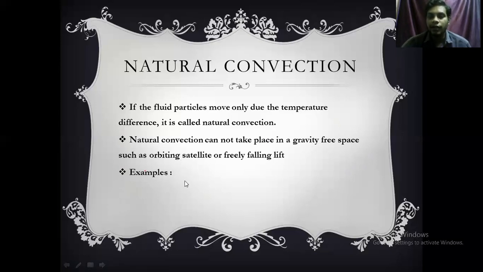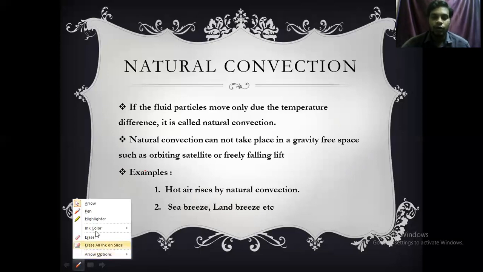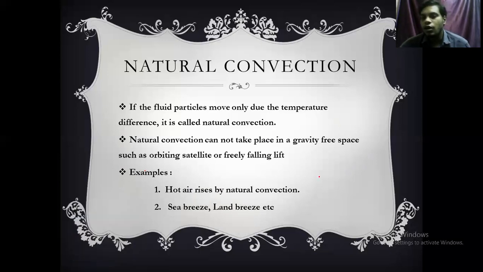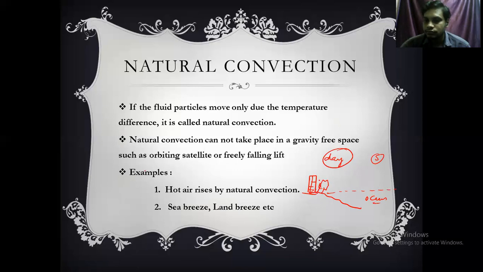Next, examples of natural convection: hot air rises by natural convection, as we just discussed. And next, sea breeze and land breeze. What do we mean by sea breeze and land breeze? During daytime, sunlight falls on all the bodies. For example, take this as ocean and take this as land.